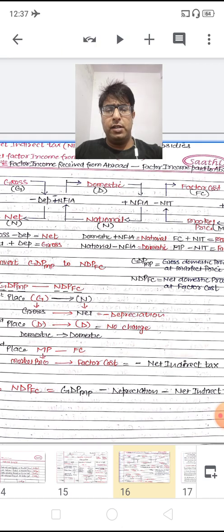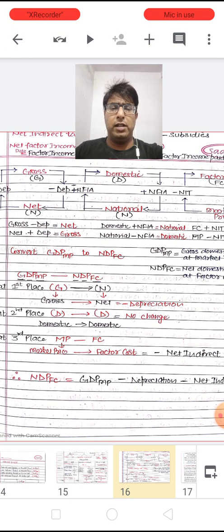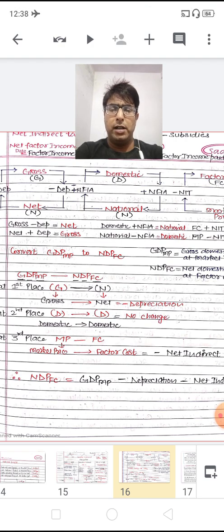Dear children, at first place, G refers to gross, and in NDP FC the first alphabet is N. From gross to net, if you want to reach, we have to subtract the depreciation. Now it is clear to you, from gross to net we are subtracting the depreciation.